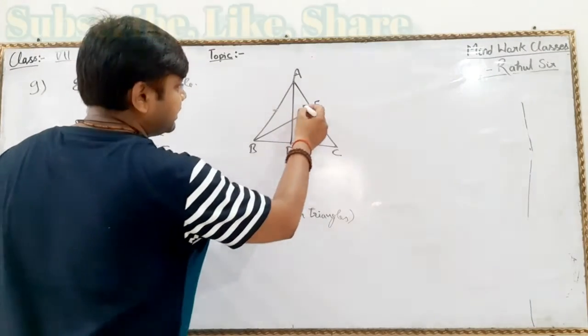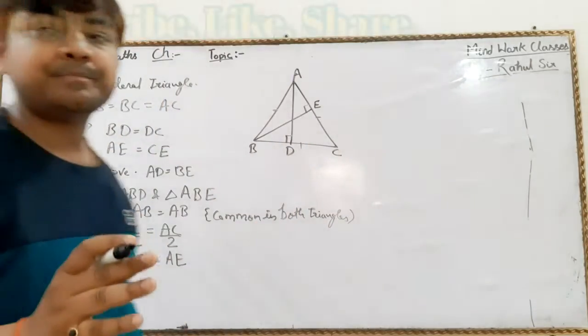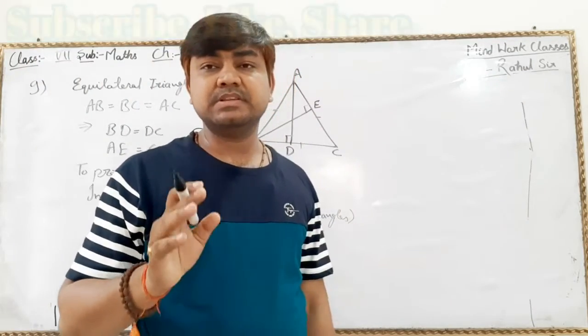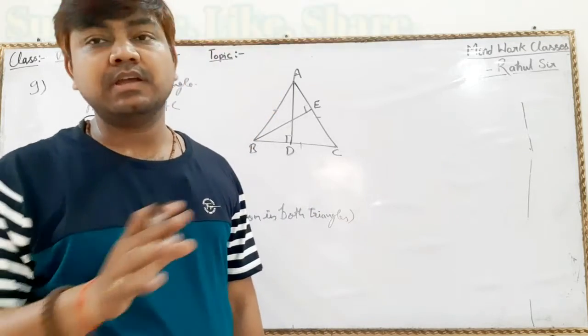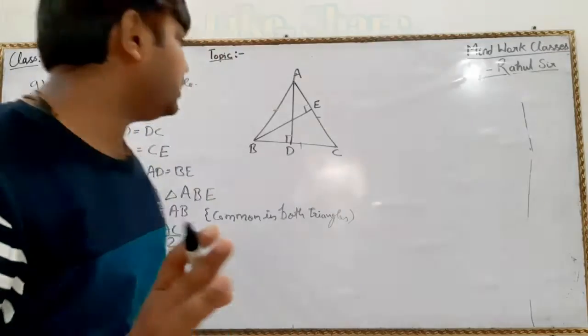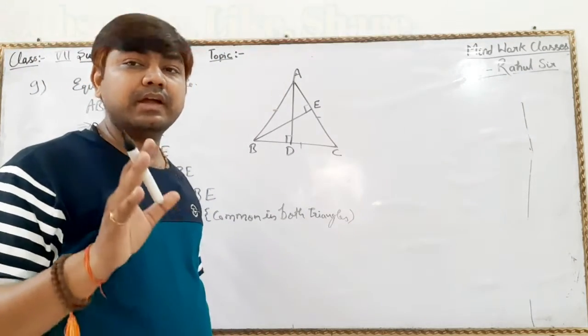Please listen, medians drawn in an equilateral triangle are equal, and they also make a 90-degree angle. What do they make? A 90-degree angle.